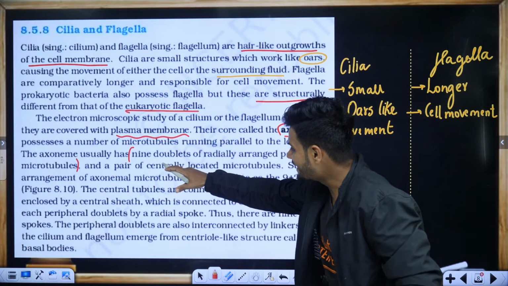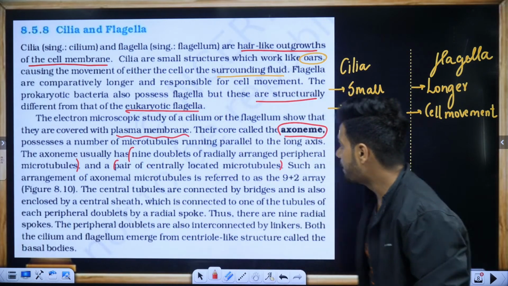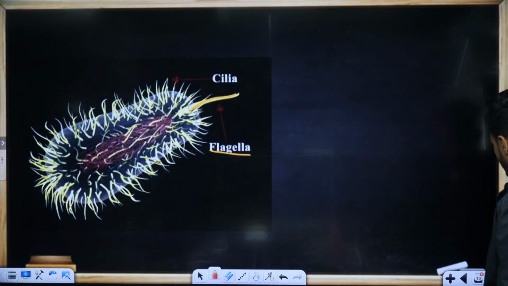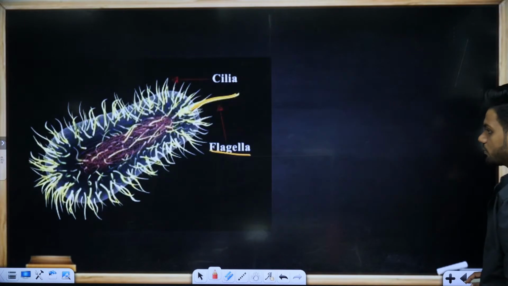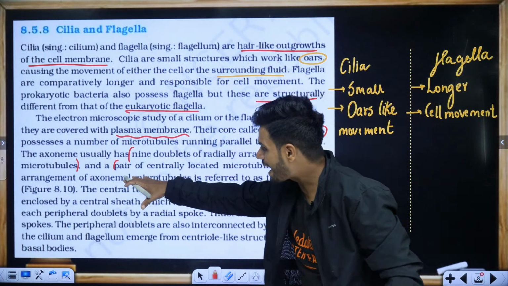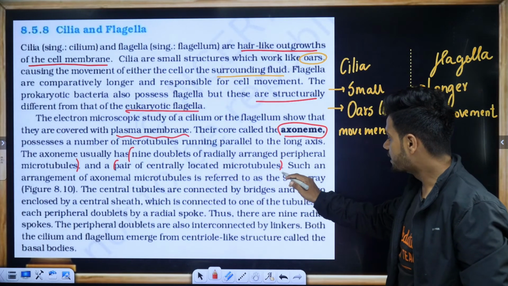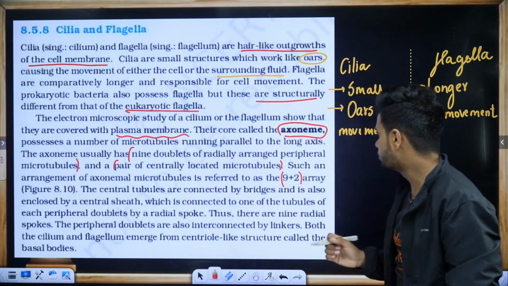A pair of centrally located microtubules, so in the center also there is a pair of microtubules. Such an arrangement of axonemal microtubules is referred to as 9+2 arrangement: 9 on the periphery, 2 in the center.